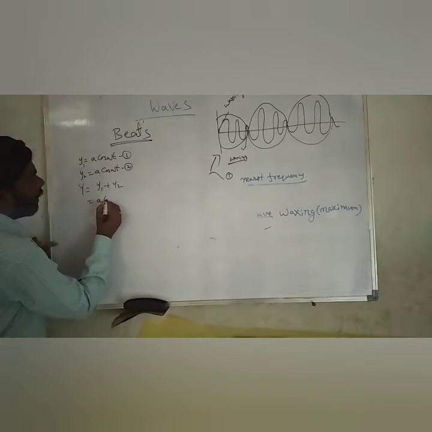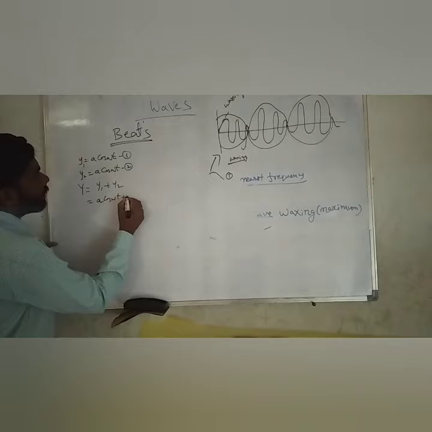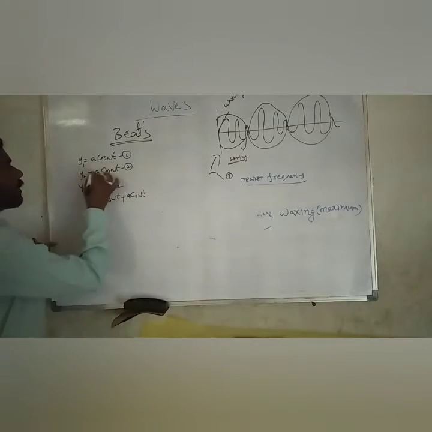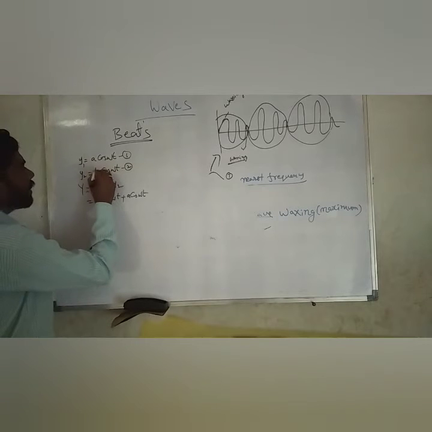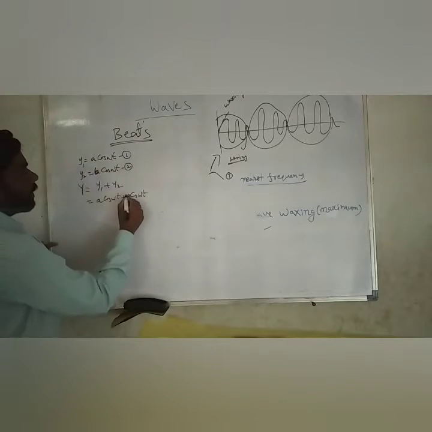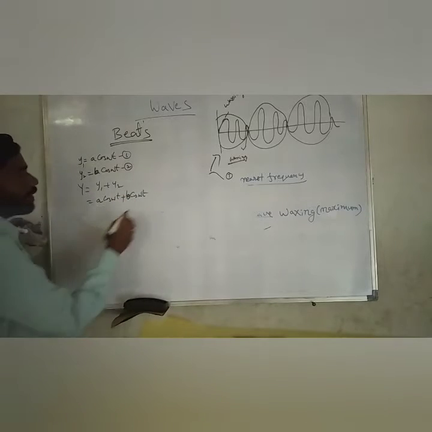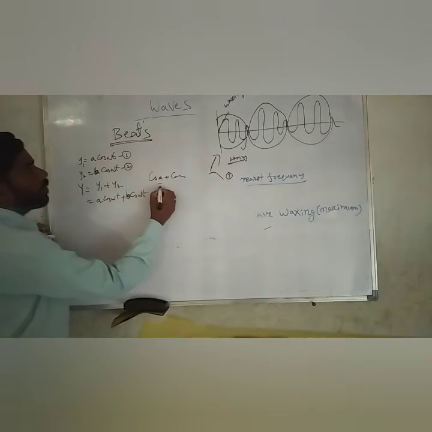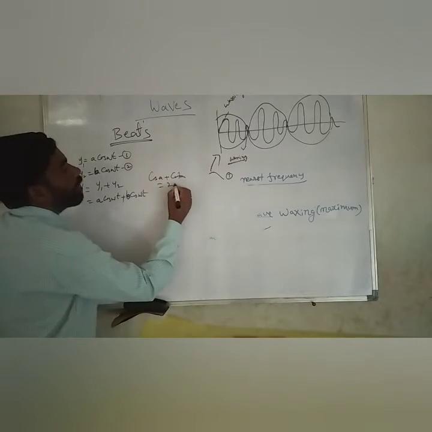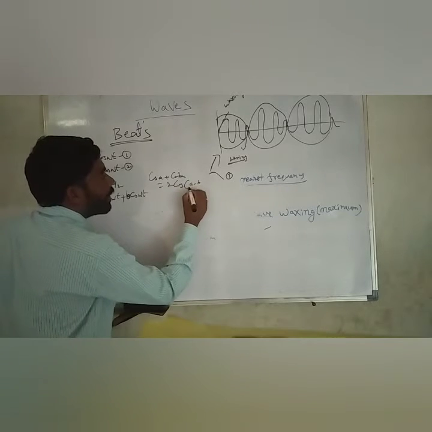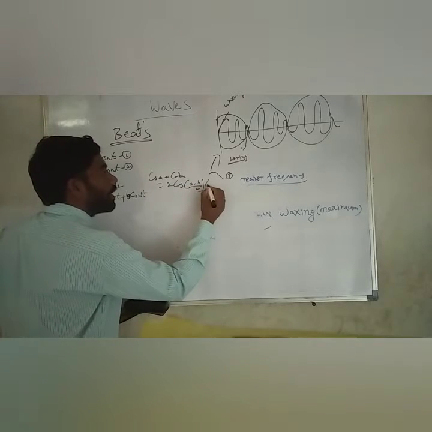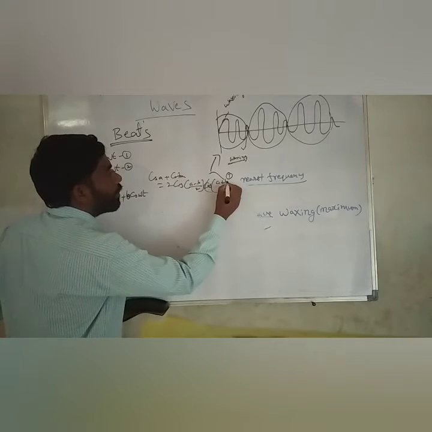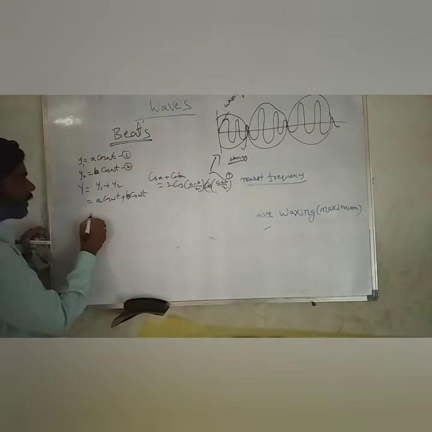We use the formula cos A plus cos B, which you already know equals 2 cos of (A minus B) by 2 times cos of (A plus B) by 2.